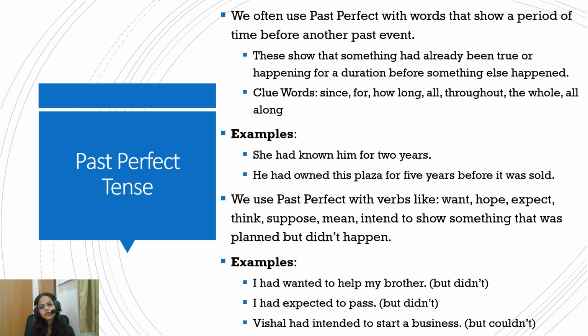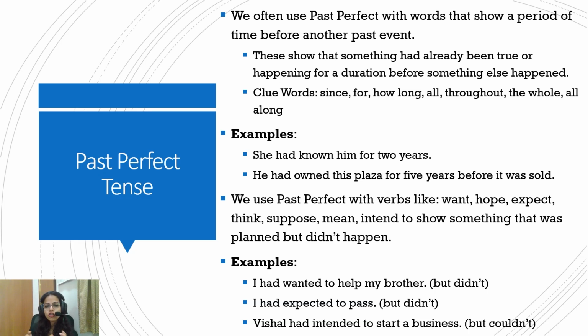We also use past perfect with words that show a period of time before another past event. These show that something had already been true or happening for a duration before something else happened. For example, she had known him for 2 years, or he had owned this plaza for 5 years before it was sold. Or, she had known him for 2 years before they separated, or before they got married, of course.